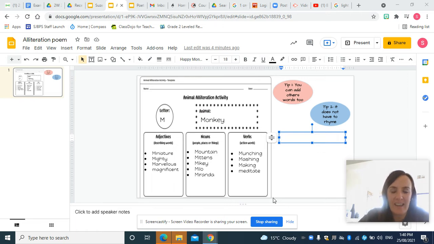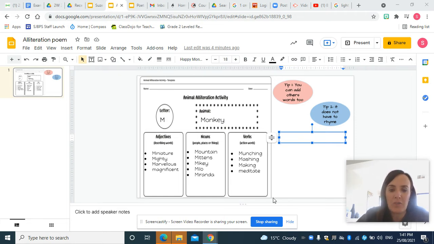So yesterday, hopefully, you brainstormed a range of adjectives and nouns and verbs for your alliteration poem. And hopefully you had an animal in mind. So today I am going to continue from my brainstorming using the letter M and with the animal monkey in mind. And I'm going to use my brainstormed words to help me to form an alliteration poem.